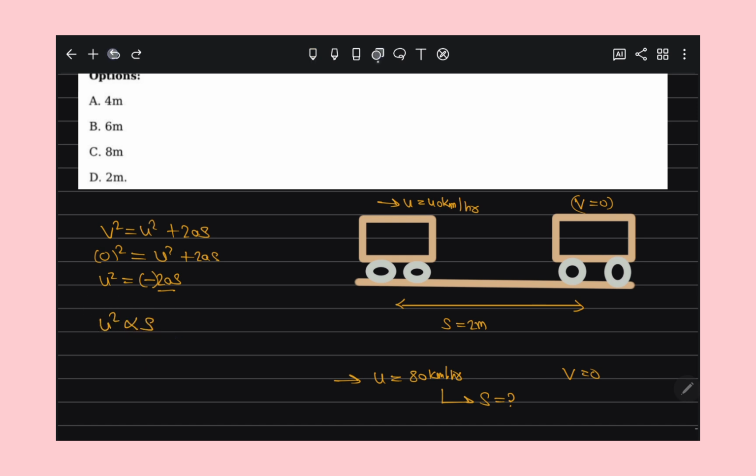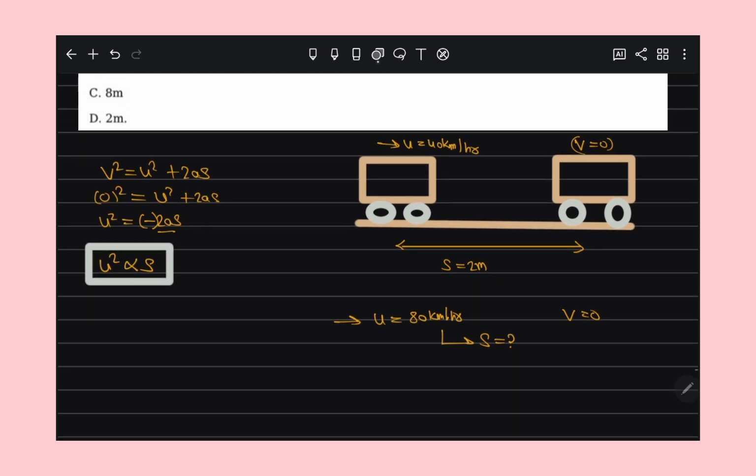This concept is very important. This concept is also given in NCERT in a solved example, and this question is very useful for solving these types of problems, when the body has some velocity and the final velocity becomes 0. They cover this distance, and again for the same car the velocity is increased. So what is the distance they travel? Understanding now?